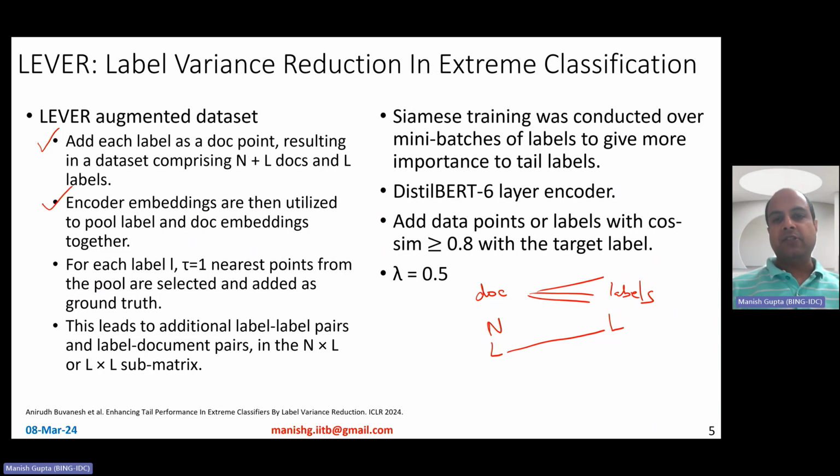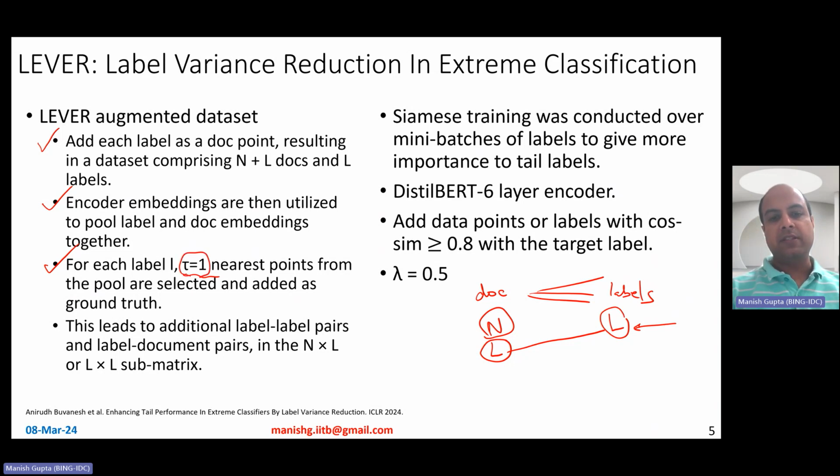Encoder embeddings are then utilized. So which encoder? Well, it's some Siamese encoder. If you have looked at the Endgame video, you would consider the first module M1 as the encoder embeddings, right? So encoder embeddings are then utilized to pool the label and doc embeddings together. So you get encoder embeddings for each document and also for each label. Now, for each label, you're going to select the nearest points from the pool and add them as ground truth. So for each label, what I would do is get the nearest document in this Siamese encoder space and add it as an extra label.